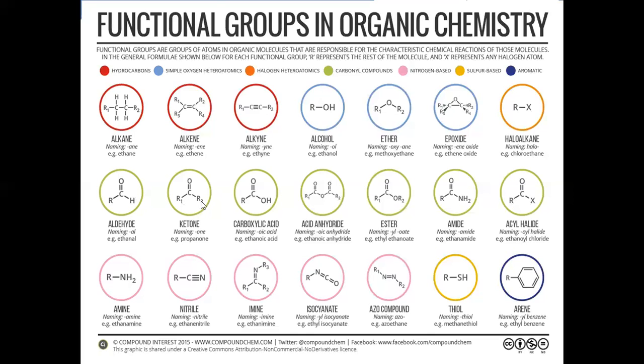Another is two alkyl groups joined with a C double bond O. This is regarded as a ketone. C double bond O is called a ketone. Aldehydes and ketones together are called carbonyl compounds. Aldehyde and ketone chemistry together is called carbonyl chemistry.